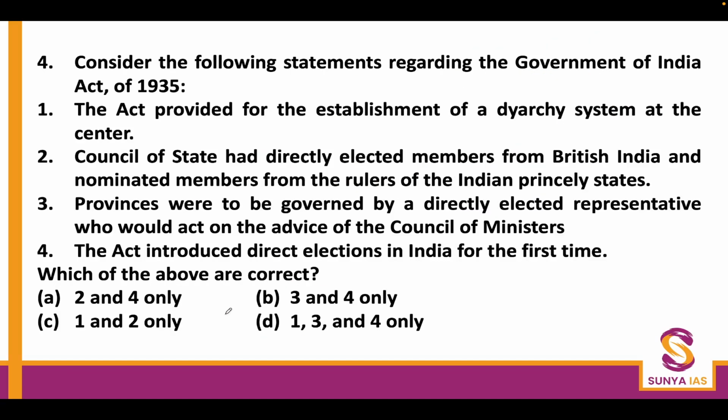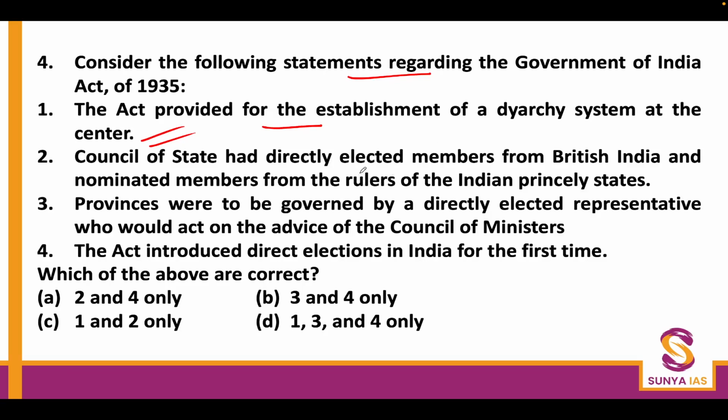Let's move forward. Consider the following statements regarding the Government of India Act 1935. The Act provided for the establishment of a diarchy system at the centre. This is right. Diarchy was introduced through the Government of India Act 1919 for the first time, and it was introduced in the provinces. In 1935, the diarchy in the provinces was removed, autonomy was given to the provinces, and diarchy was introduced in the centre. So the first statement is right.